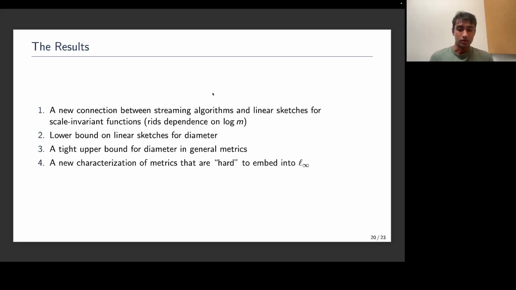That's the high-level intuition. The fourth result, which is just a corollary of the third and the polynomial space lower bound for general algorithms, is that our hard metrics, the random bipartite graphs, are an easy-to-describe metric that are hard to embed into L infinity. So while this doesn't improve on the dimension-distortion trade-offs for L infinity, it gives us an easy-to-describe metric which is hard.